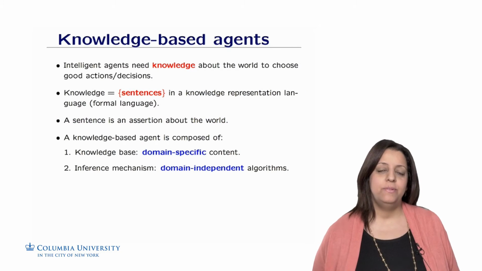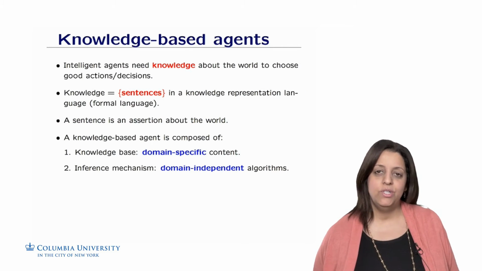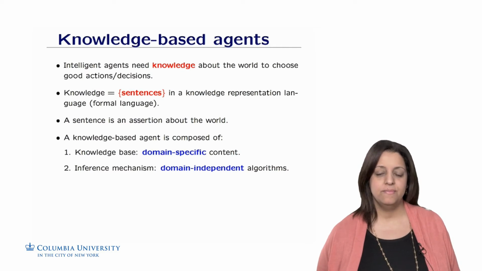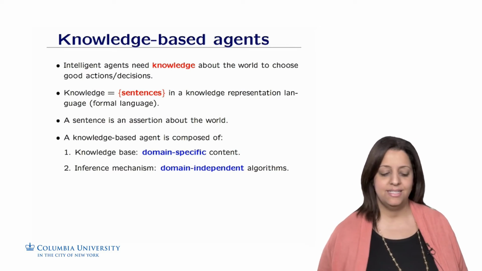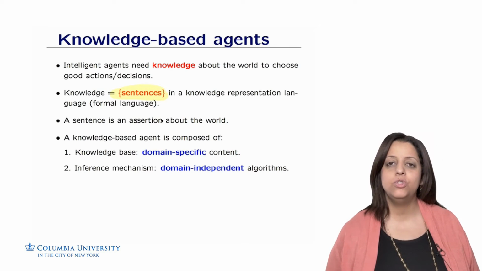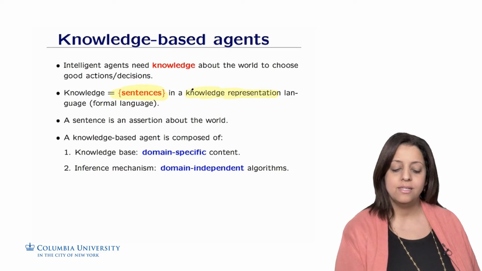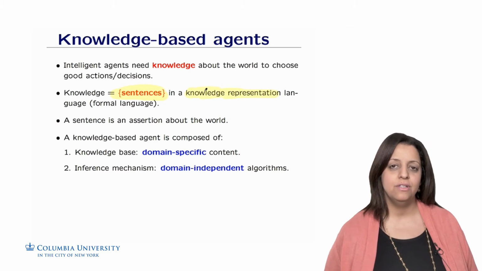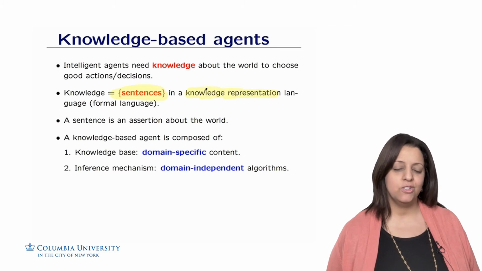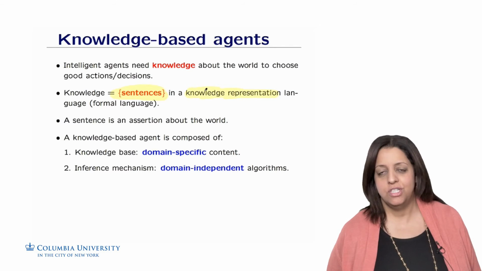The key concept here is really the concept of knowledge, which is information about the world that allows the agent to choose good actions or decisions. So knowledge is what? It is a set of sentences. The set of sentences is expressed in some knowledge representation language. It has to be formal to avoid any ambiguity. So knowledge is a set of sentences about the world. A sentence is an assertion, or actually a proposition, about the world.